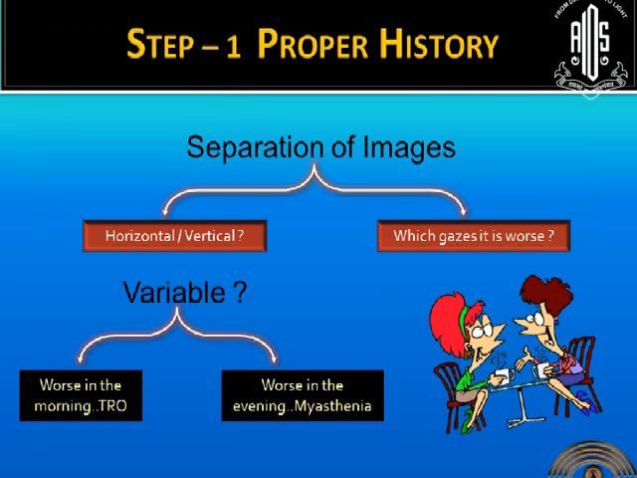And the first step would be a proper history. Our professors always say, allow the patient to talk and the patient will give you the diagnosis. As my friend said, we have to first understand whether it is a horizontal double vision or a vertical one and in which gazes it is worse. This gives us a clue as to what are the extraocular muscles we are looking at, and whether it is variable. If it is worse in the morning, it is thyroid-related orbitopathy. If it is worse in the evening, it's myasthenia.